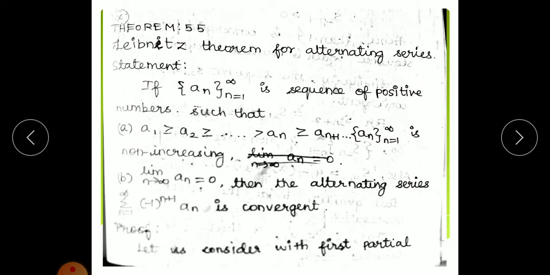So the statement is, if (a_n) is a sequence of positive numbers such that a_1 is greater than or equal to a_2, greater than or equal to a_n up to a_{n+1}, then (a_n), n equal to 1 to infinity, is a non-increasing sequence. And then if limit a_n equals 0, then the alternating series summation of (-1)^{n+1} a_n is a convergent series. So both the things we have to see. Let us see the first case.